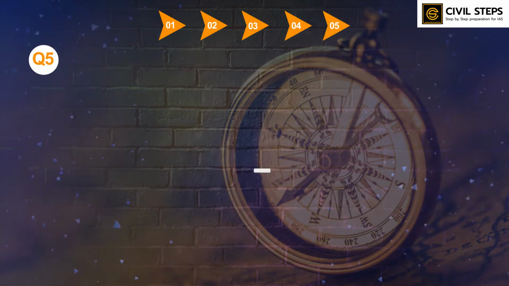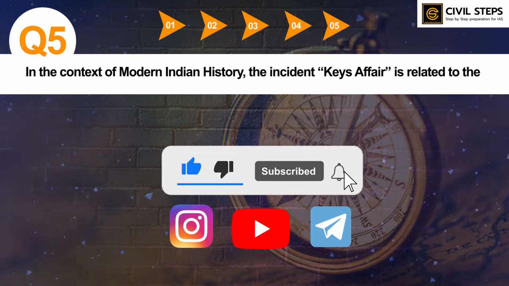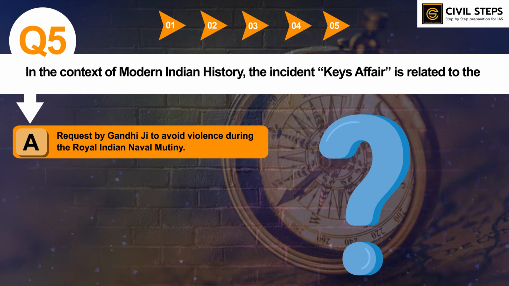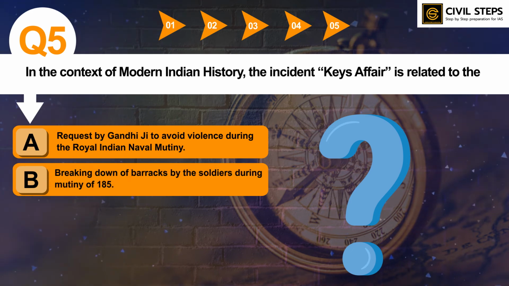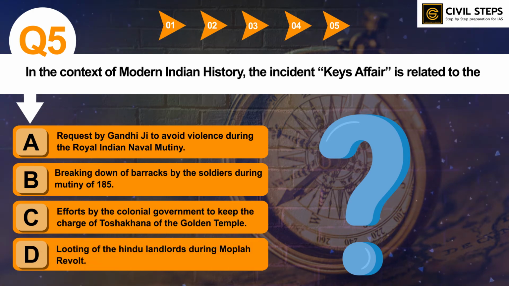So here is question number 5. In the context of modern Indian history, the incident Keys affair is related to: Option A, request by Gandhiji to avoid violence during the Royal Indian Naval Mutiny. Option B, breaking down of barracks by the soldiers during the mutiny of 1857. Option C, efforts by the colonial government to keep the charge of Tosha Khana of the Golden Temple. Option D, looting of the Hindu landlords during the Moplah revolt. So you have to tell the correct answer.